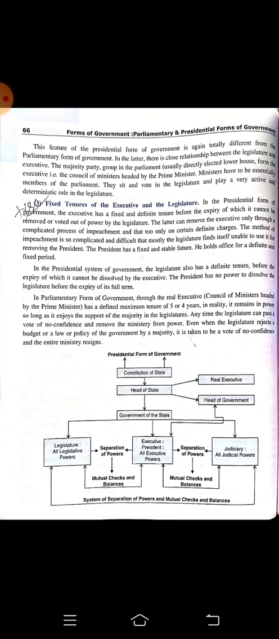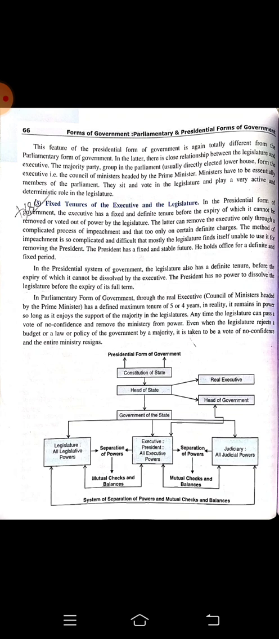So they are having a fixed tenure for the executive and the legislature. In the presidential form of government, the executive has a fixed and defined tenure before the expiry of which it cannot be removed or voted out of power by the legislature. The president has a fixed tenure and a stable future. He cannot be removed. He holds office for a definite and fixed period.